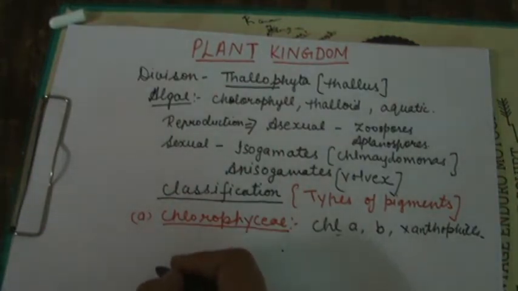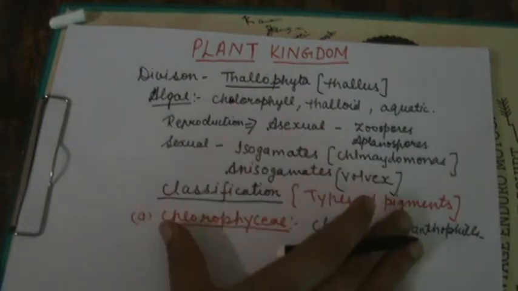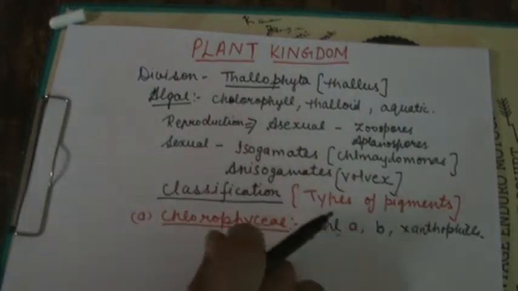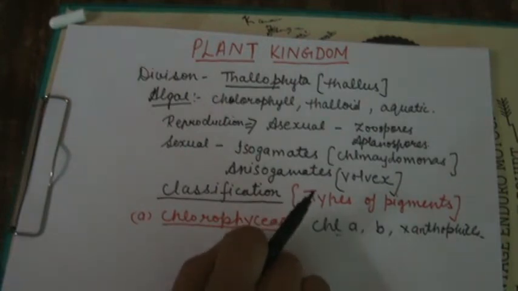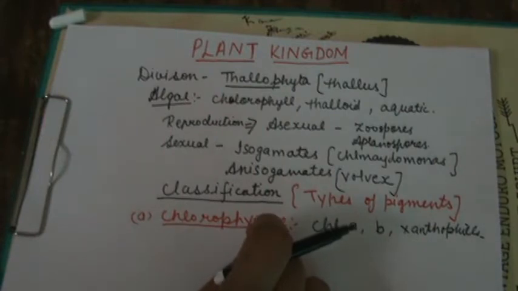Next, the plant body appears green due to the predominance of chlorophyll A. Chlorophyll B is also present, xanthophyll is also present, and some species have carotene. These pigments are located in the chloroplast, and that chloroplast may be cup shaped, ribbon shaped or plate like. Chloroplasts also possess pyrenoids and store food in the form of starch and proteins, and it may also store food in the form of oil droplets.